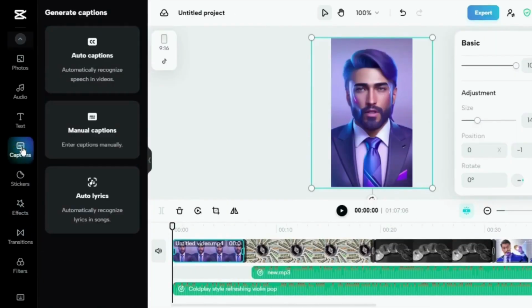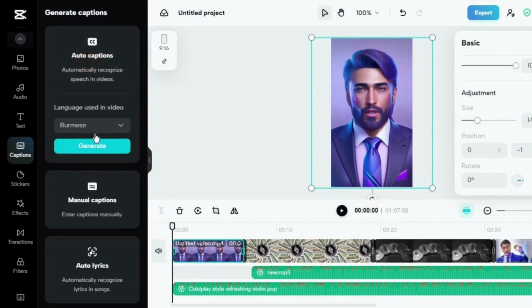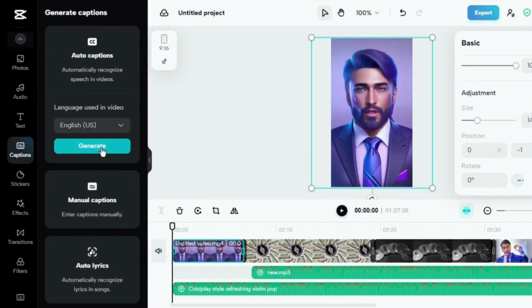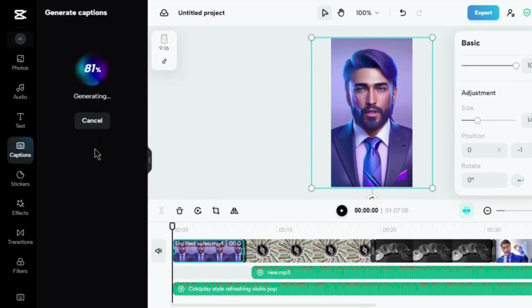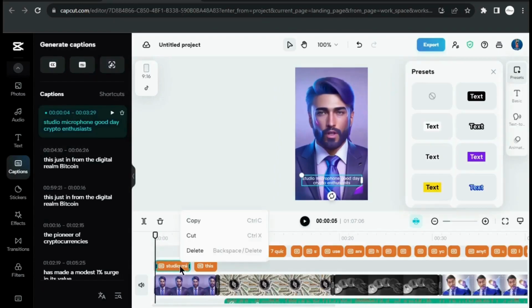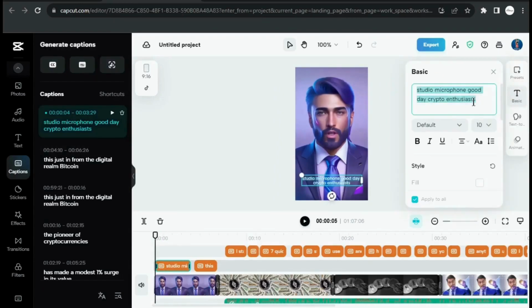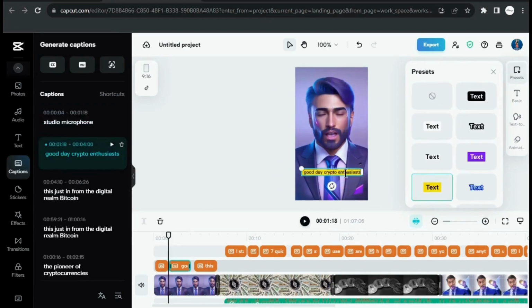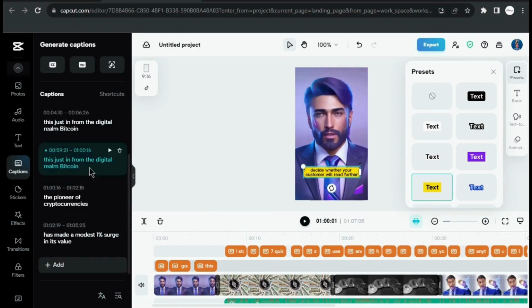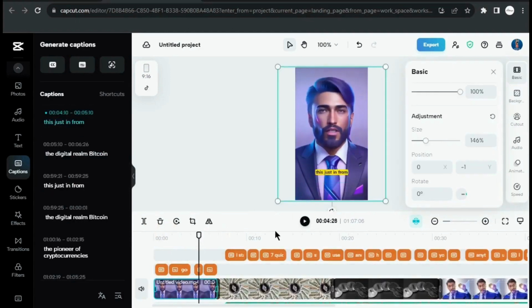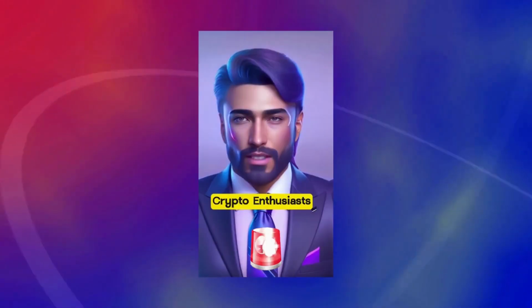Employing CapCut's auto subtitle feature, enhancing the video's appeal. Let's customize the subtitle style. With more time, I could have enhanced it further, but here's the final video.